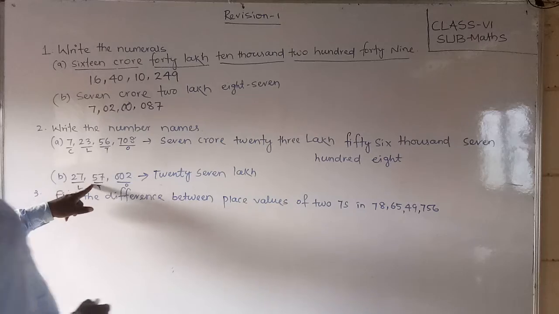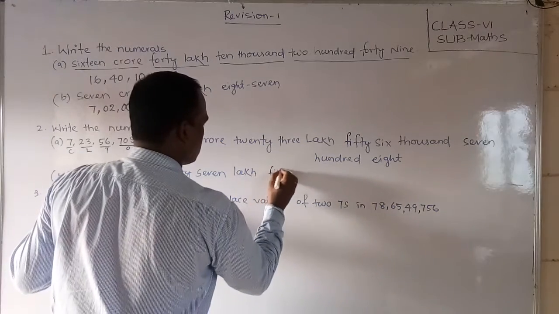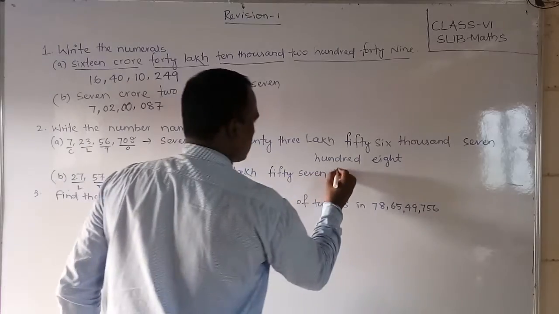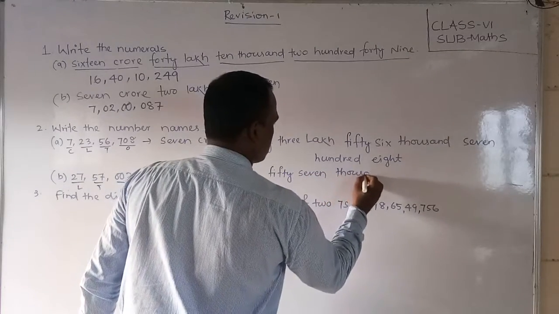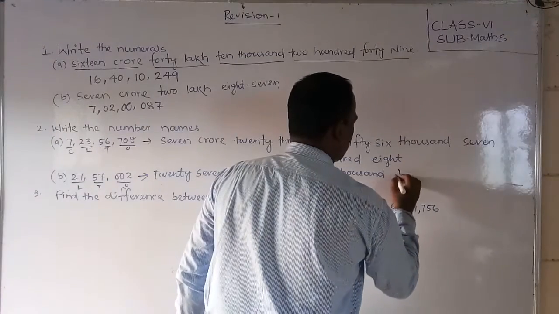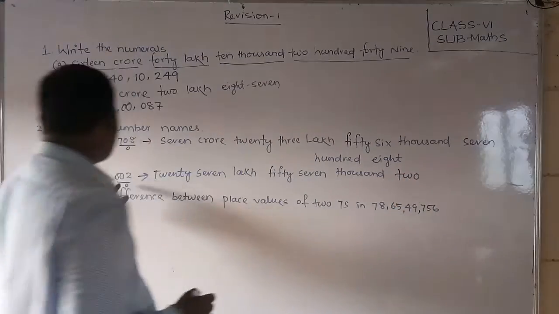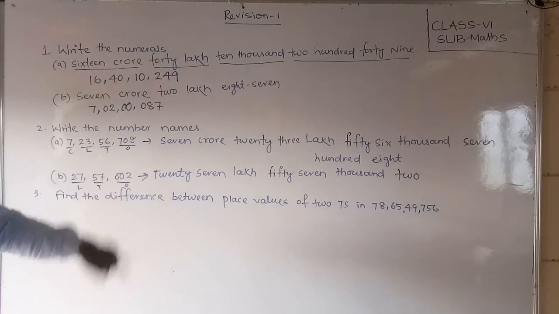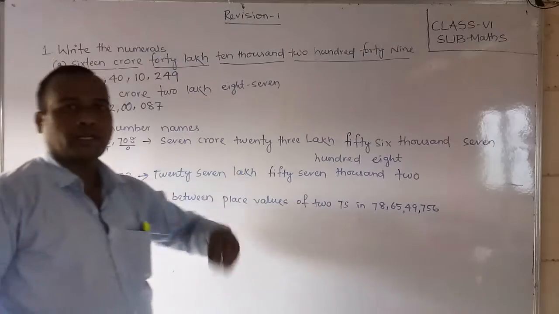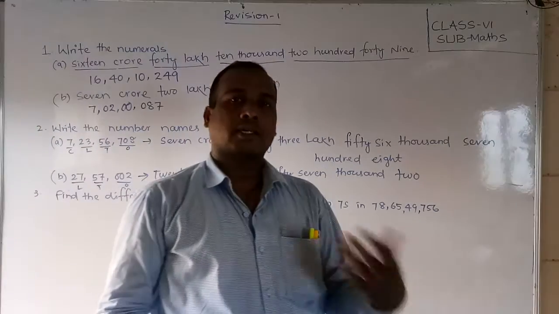Next 57,000 and 2. Okay, because ones period not there, only 0 0 is there, so 2 only you can write. Okay friends, I hope you have understand this, how to write the numerals and how to write the number names.